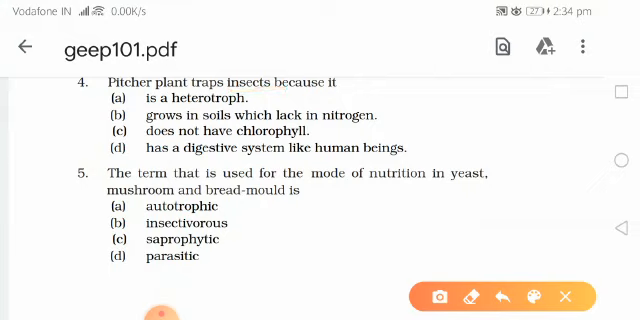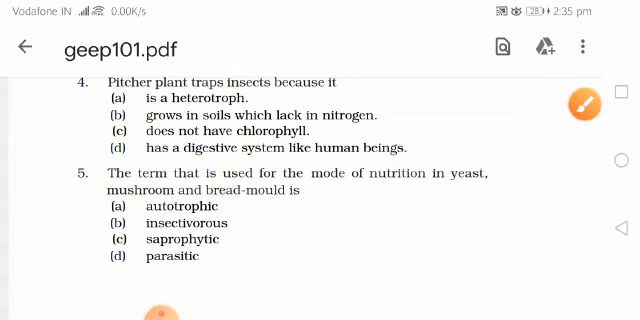Next question is, the term that is used for the mode of nutrition in yeast, mushroom and bread mold is. So we have to tell the mode of nutrition in yeast, mushroom and bread mold. I did not give the example of yeast and bread mold, but I gave the example of mushroom. They all derive their nutrition from dead and decaying organic matter. So they are saprotrophs and they perform the saprophytic mode of nutrition.